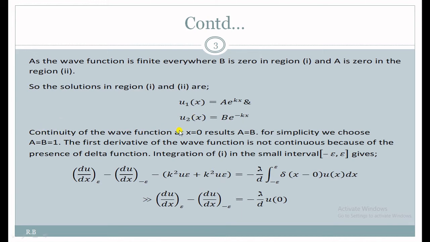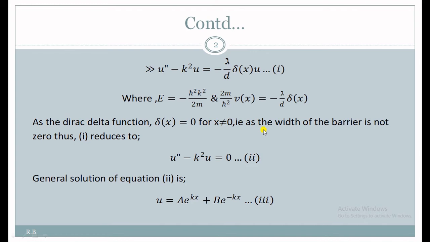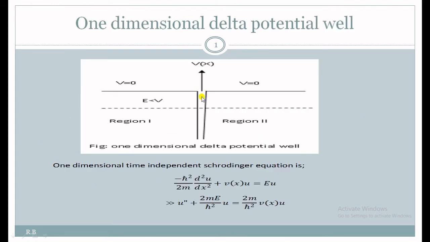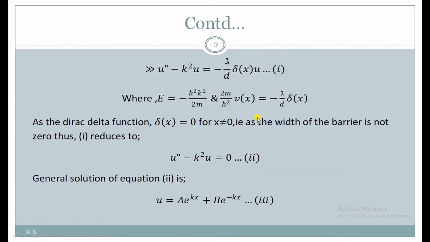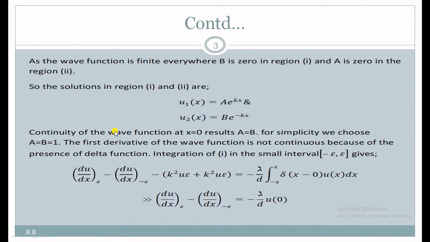Okay, so continuity of the wave function at this point where x equals 0. Here we have considered x equal to 0, and this is the positive region and this is the negative region for x. So at x equal to 0, the wave function u(x) should be continuous. So u1(x) at x equal to 0 should be equal to u2(x) at x equal to 0. On doing that, at x equal to 0, e to the power 0 is 1, here also e to the power minus 0 is also equal to 1, so a equals b.